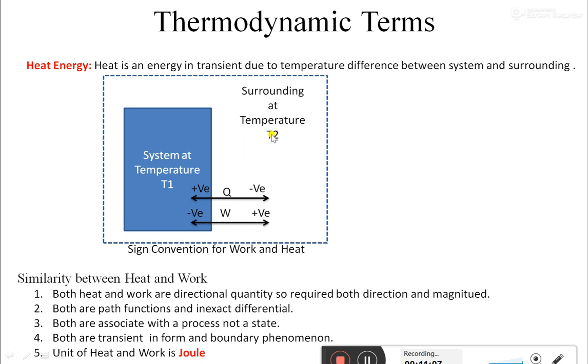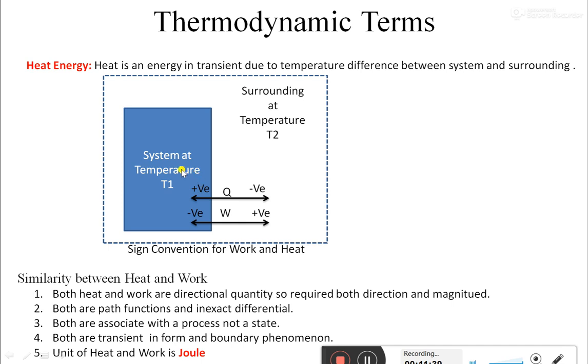For example, as we have seen in the previous example, if the system is at 10.8 degrees Celsius and the surrounding is at 10 degrees Celsius, there is a difference of 0.8 degrees Celsius between them. Due to that, heat energy flows from the surrounding to the system. So it is a positive heat we are considering, as it is a heat gain. Something is being gained by the system, so it is a positive one.